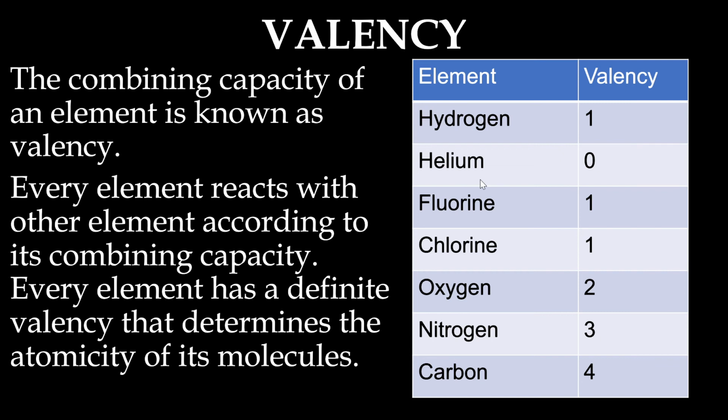Helium. Valency of helium is 0. That is why it belongs to the 0 group element. Similarly, fluorine and chlorine have valencies of 1 each. Oxygen has a valency of 2. Nitrogen has a valency of 3. Oxygen is divalent. Nitrogen is trivalent. And carbon, the valency of carbon is 4. Carbon is tetravalent.